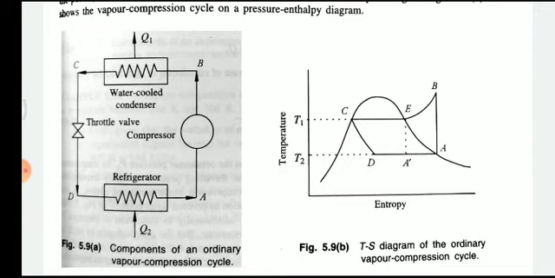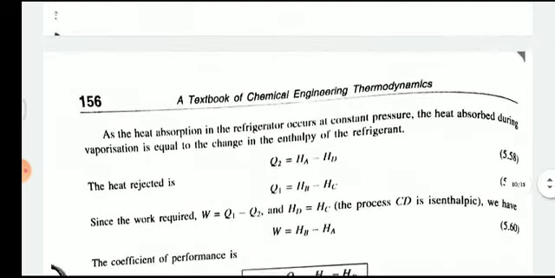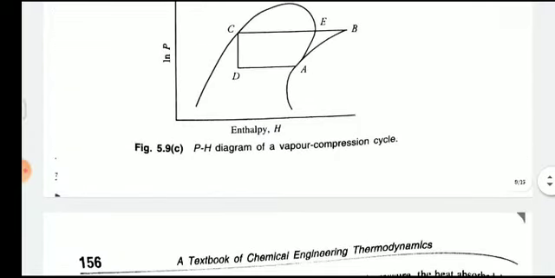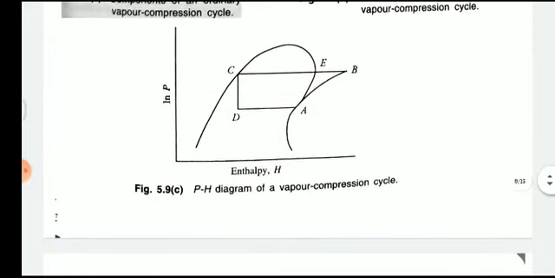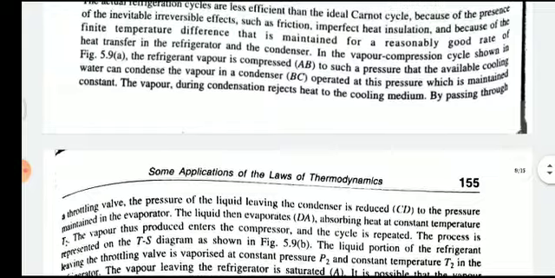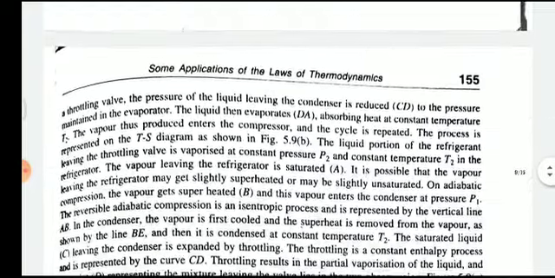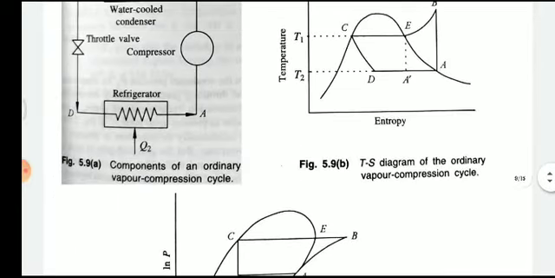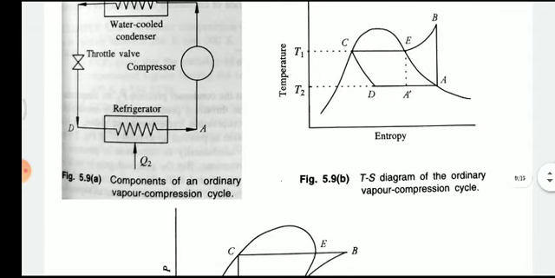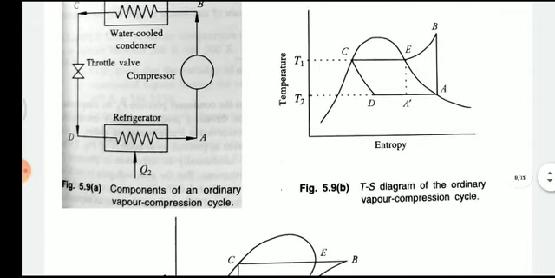Here the diagram is given, figure 5.9a, which is the vapor recompression cycle. The refrigerant is compressed, then it is condensed, and then it is released by the throttle valve. Now the performance equation we have remaining, so let's complete that. This is only similar to the Carnot cycle. Then on the TS diagram, the flow pattern of the vapor compression cycle is like this.